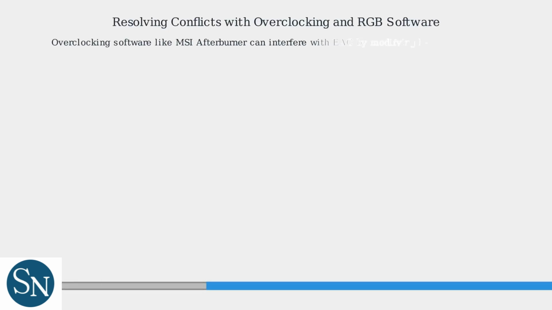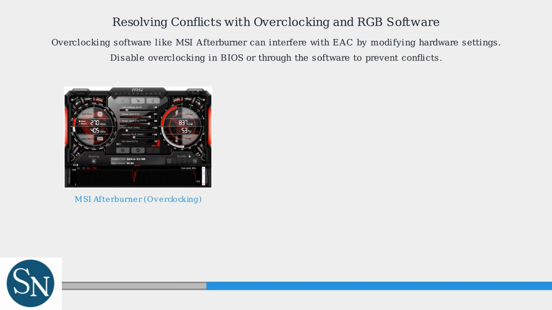Overclocking software and RGB lighting control programs can sometimes interfere with Easy Anti-Cheat. These tools modify system settings or access hardware that EAC monitors, potentially triggering errors. For overclocking software like MSI Afterburner, disable any active overclocking settings either through your BIOS or directly in the software interface. This prevents hardware modifications that could conflict with EAC's kernel-level checks.